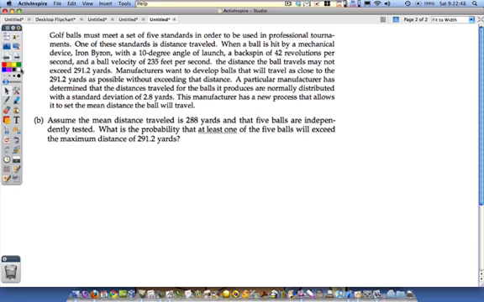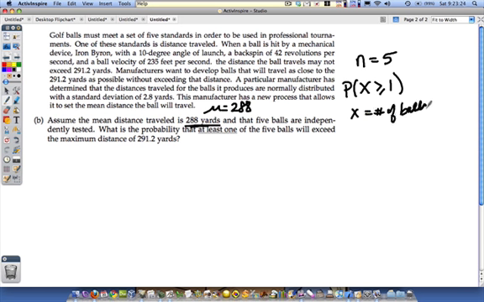So for part B, let's assume the mean distance traveled is 288 yards. So this is truly the mean that they set. So mu is equal to 288. Okay? And 5 golf balls are independently tested. All right, so now we're taking a sample of 5 golf balls. What is the probability that at least one of the 5 balls will exceed the maximum distance? So what's the probability that x is greater than or equal to 1, where x is the number of balls that go more than 291.2 yards?